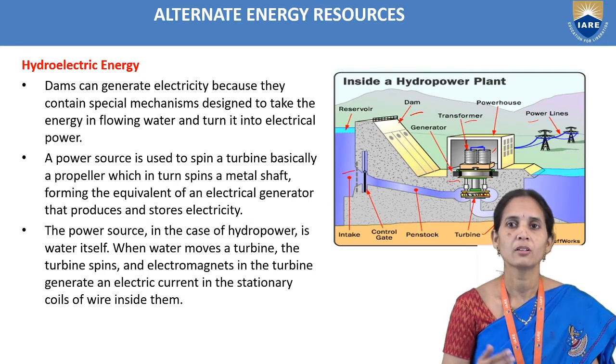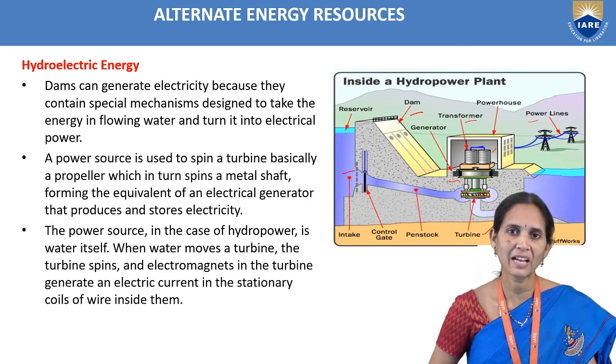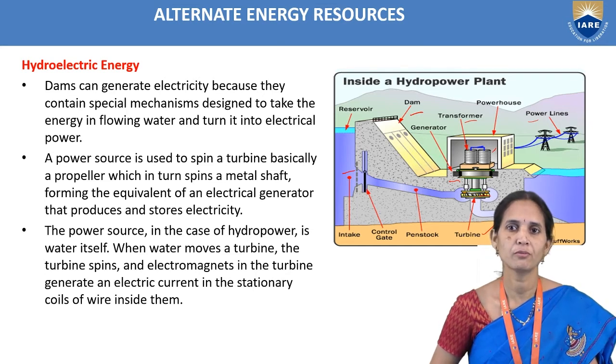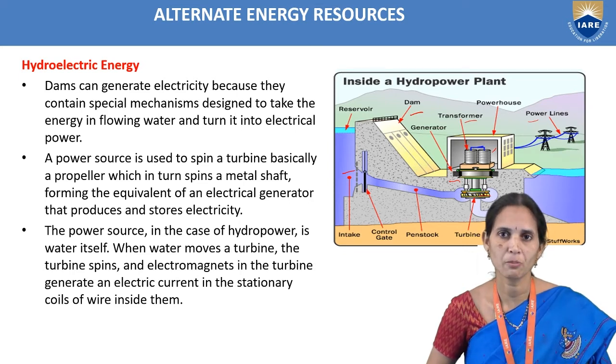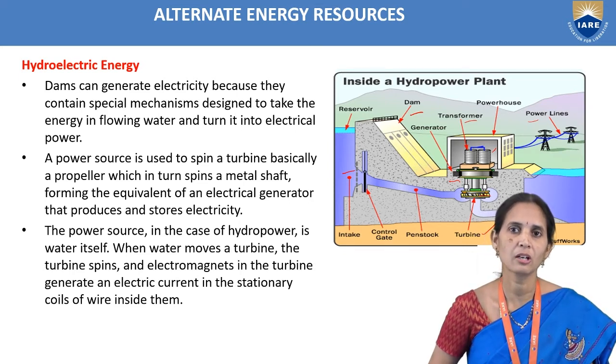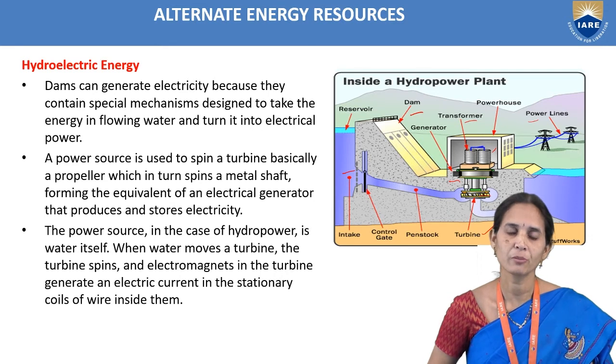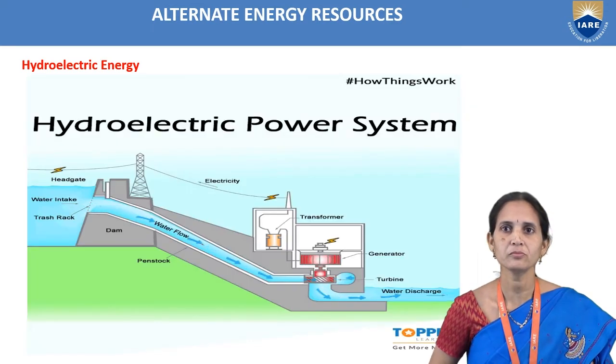So when water moves the turbine, the turbine spins and electromagnets in the turbine generate electrical current in the stationary coils of wire inside them. Because of this movement of turbines, we can convert the energy from the water and produce electrical energy.